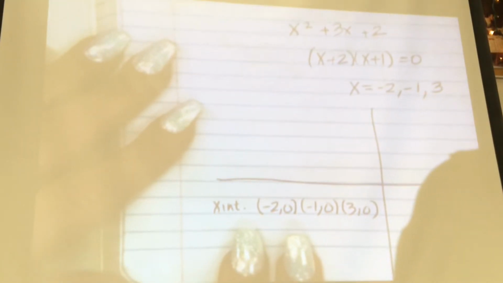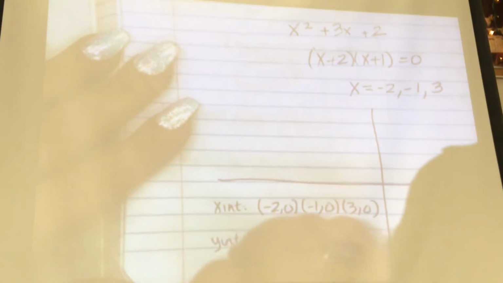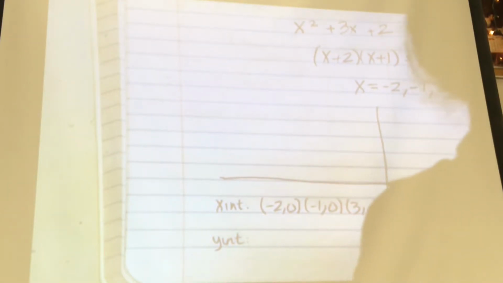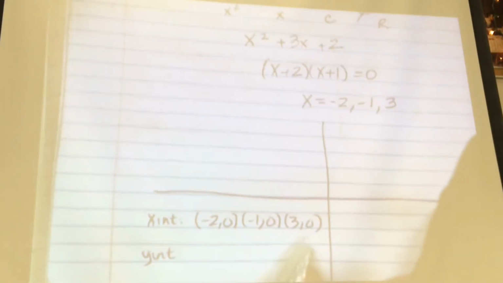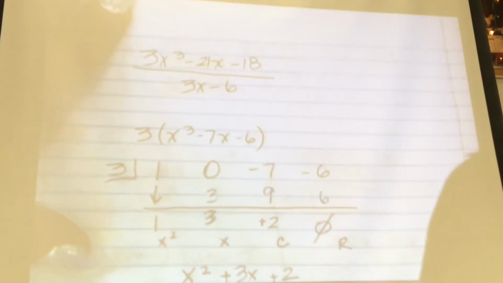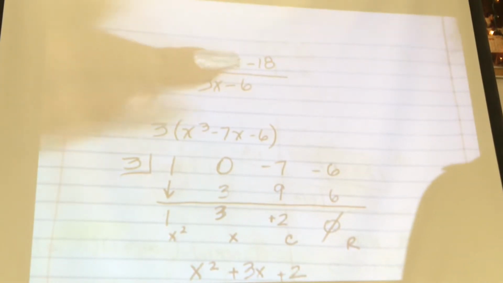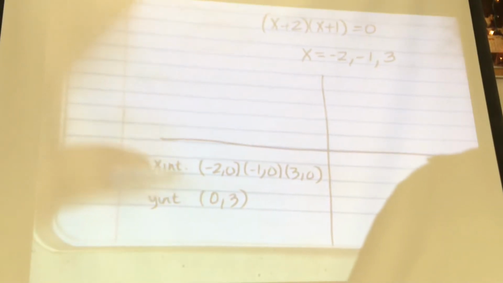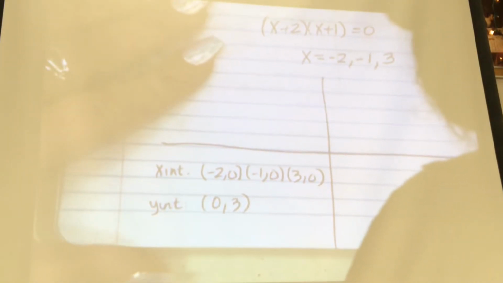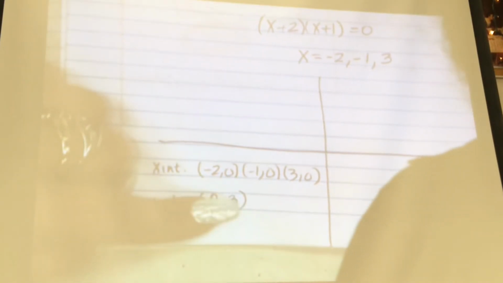What's the y-intercept? How do you find the y? Oh wait, we have to divide it by the bottom. How do we find the y-intercept? Plug in 0 up here. So this goes away, that goes away. What are you left with? -18 divided by -6, which is +3. So your y-intercept is what? 0, 3. The reason why I'm not going to put y equals 3 is because that's a line, right? But yes, y is 3. Very good.